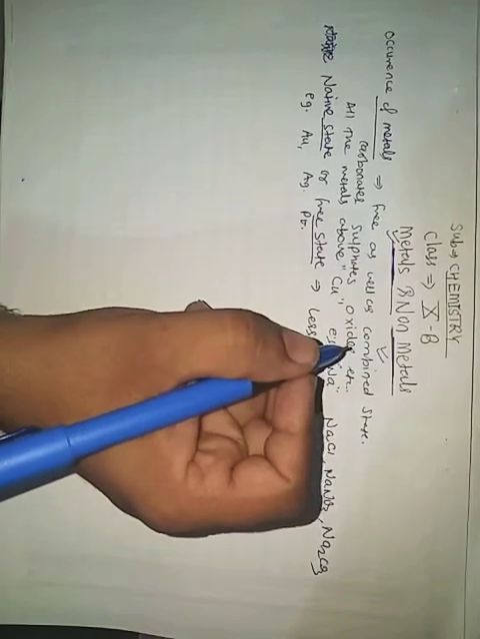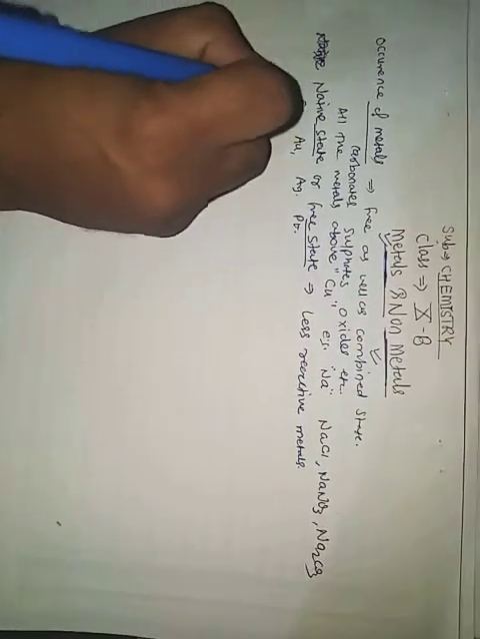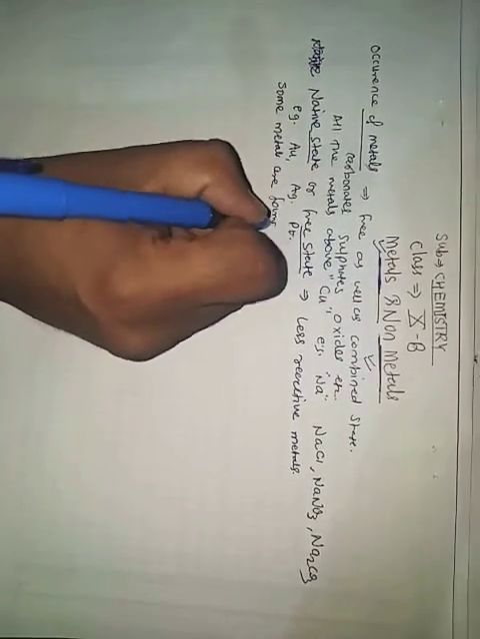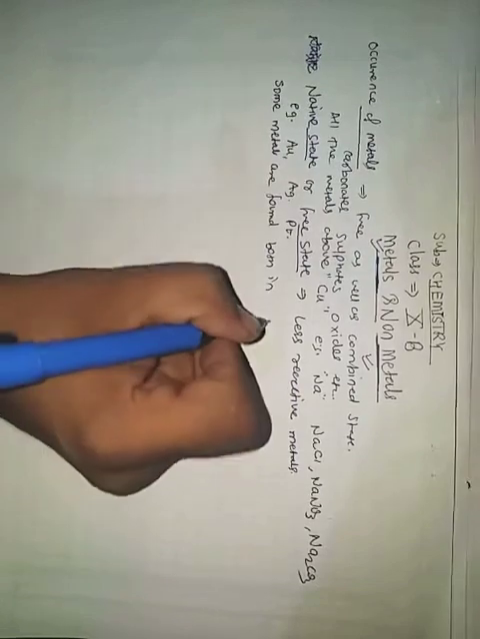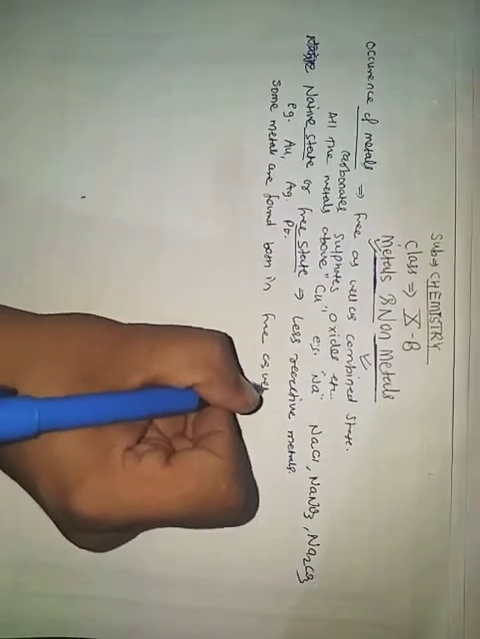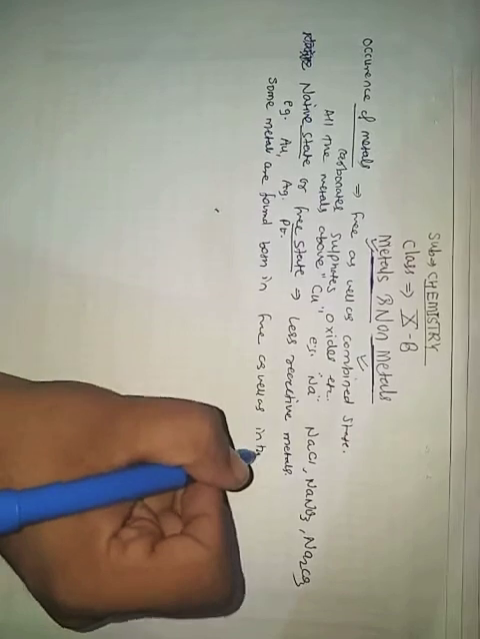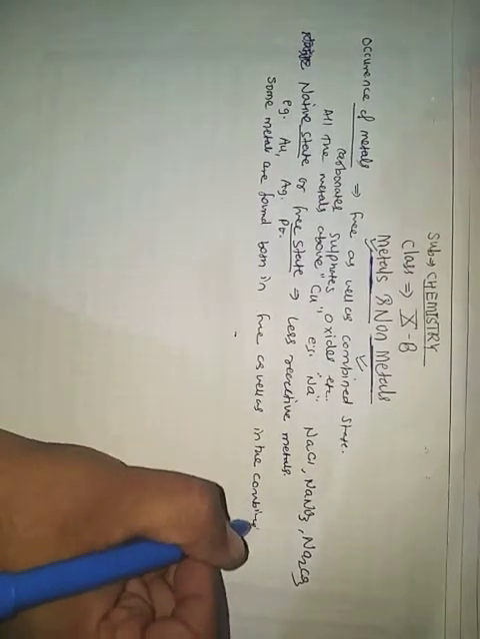Some metals are found both in the free as well as in the combined state, such as copper and silver. So these metals are found in free as well as combined state, copper and silver.